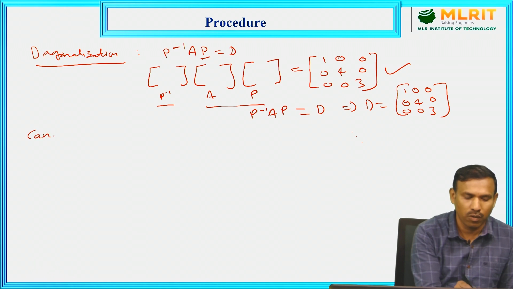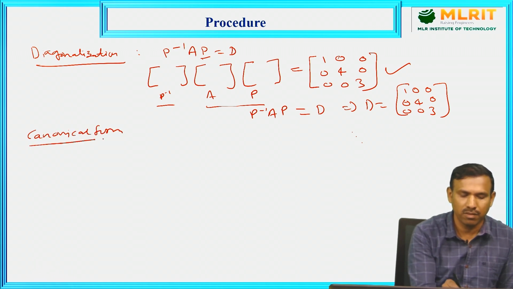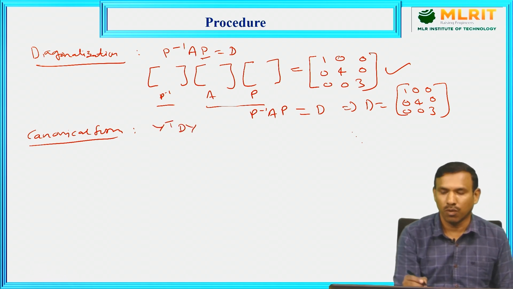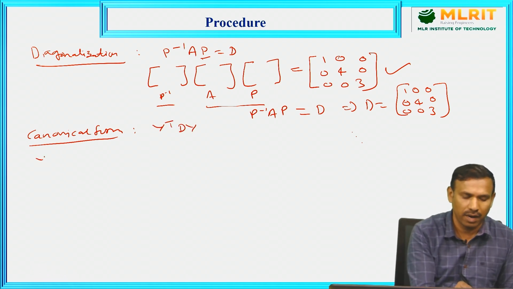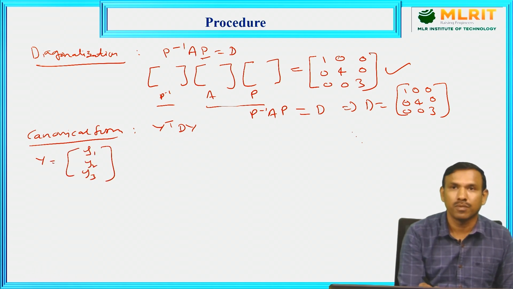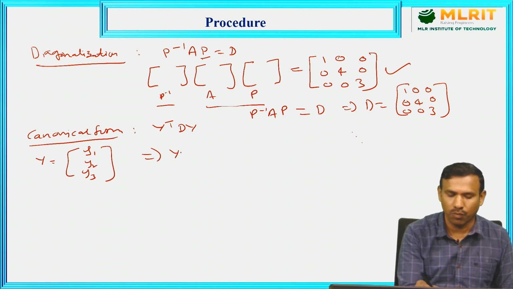Actually, what is the canonical form? That is Y transpose DY. What is Y? Let us say Y is another set of variables Y1, Y2, Y3. Now I want the canonical form Y transpose DY. What is Y transpose?